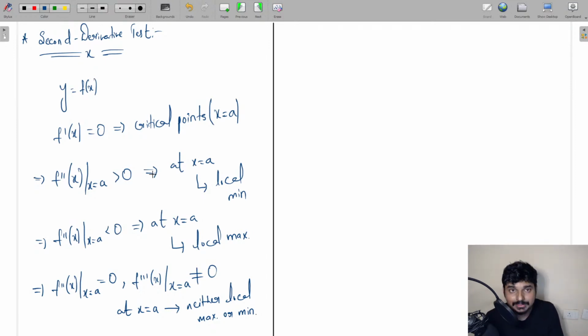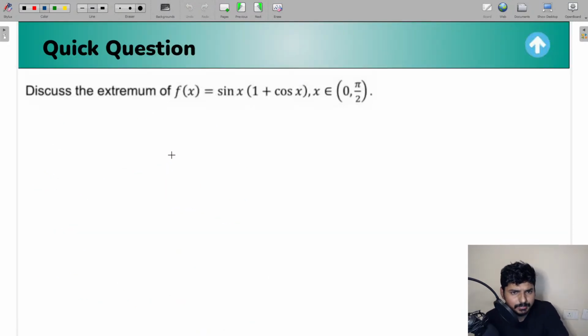And don't think about, sir, what happens if f triple dash of x also becomes 0. I can tell you the condition for that, but guys, it is not required for you. In your syllabus, if you know till f triple dash of x at x equal to a not equal to 0, I think that would be enough for you for the JEE examination.